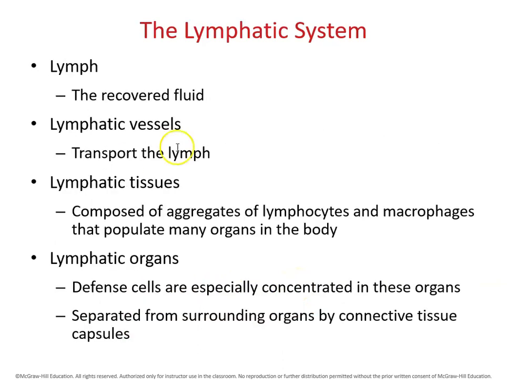The lymphatic system is composed of lymph, which is the fluid portion; lymphatic vessels, which transport the lymph; lymphatic tissues, which are composed of aggregates of lymphocytes and macrophages; and lymphatic organs, which contain defensive cells of the body and can be separated from the surrounding organs by connective tissue capsules.